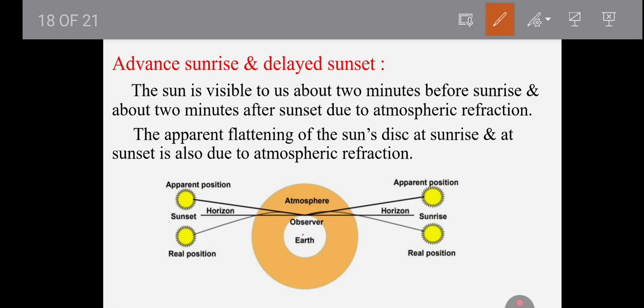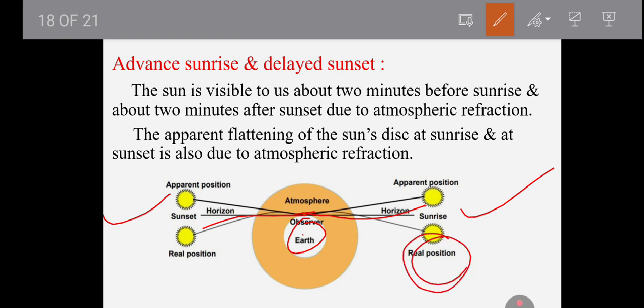This is the earth and the observer is here, and on this side and this side there is a horizon, the right side is the sunrise and the left side is the sunset. First we have to observe the sunrise. The real position of the sun is here.